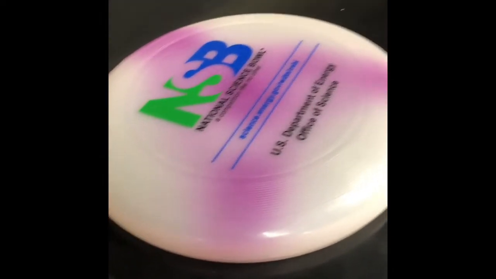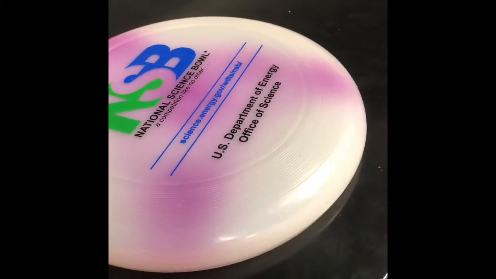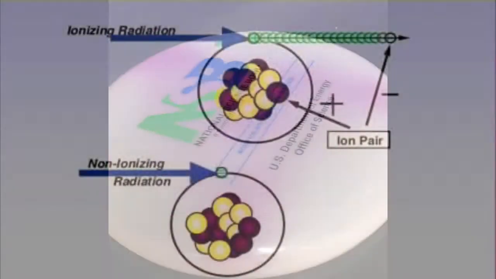This frisbee is photochromic. With enough energy, the bonds between atoms rearrange, changing the structure from colorless to color. This physical change in structure is known as photoisomerization.